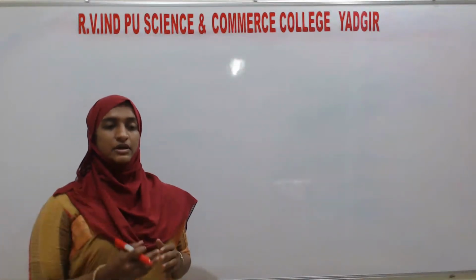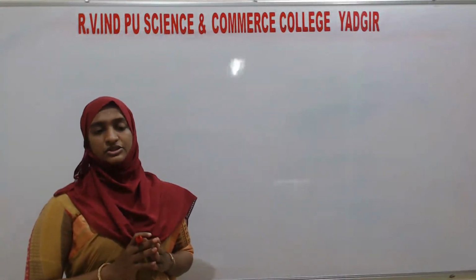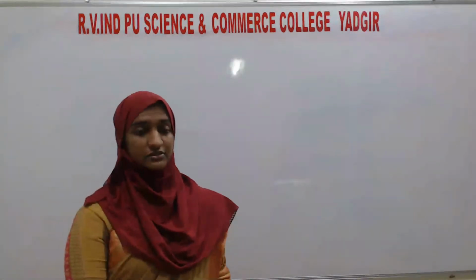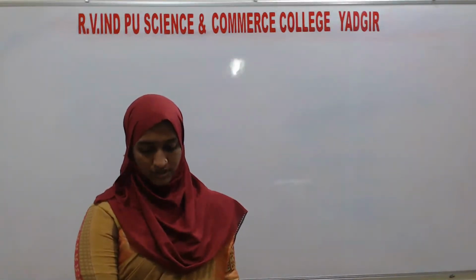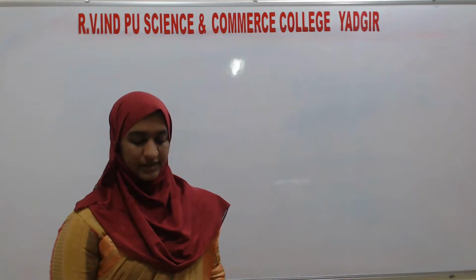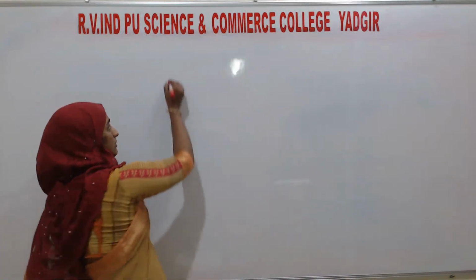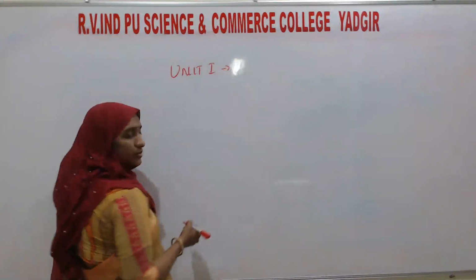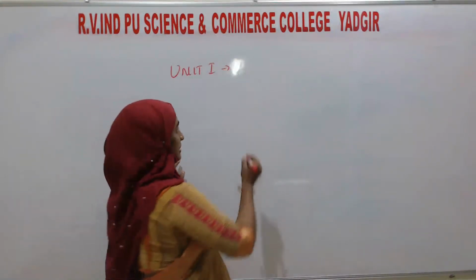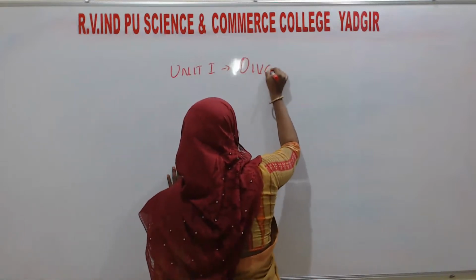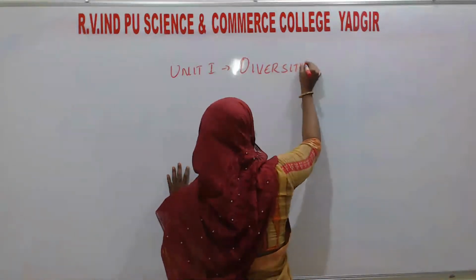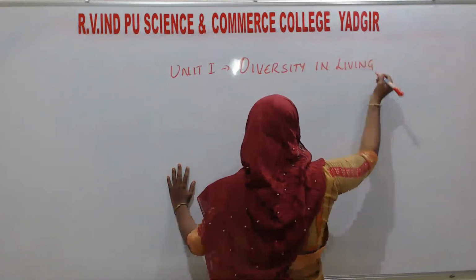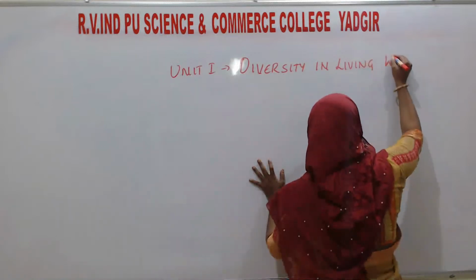Today we are going to start the syllabus with the first chapter in the first PU biology. The first unit is Diversity in the Living World. Unit 1 means diversity in the living world.